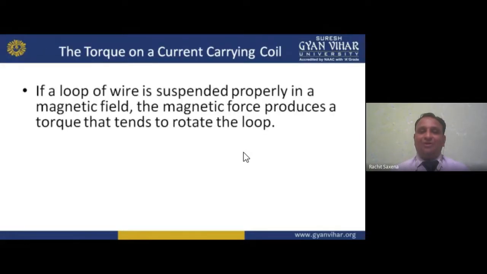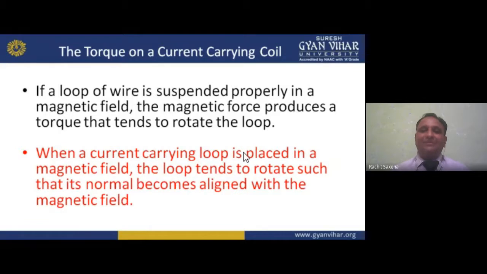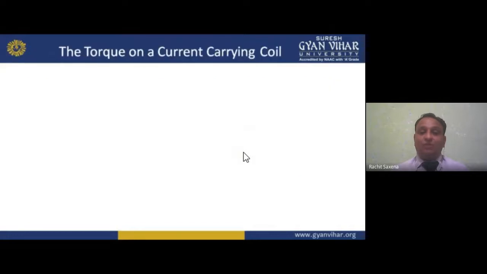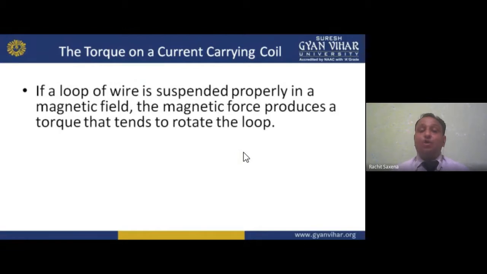Now, the torque on a current carrying coil. Previously, I told you about the torque on a current loop. Now I'm telling you one thing: the torque on a current carrying coil. If a loop of wire is suspended properly in a magnetic field, free to rotate, the magnetic force produces a torque that tends to rotate the loop.